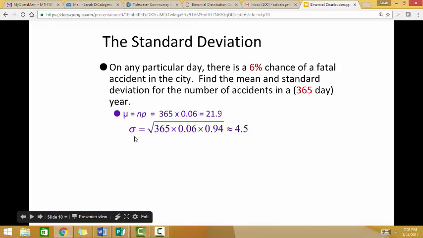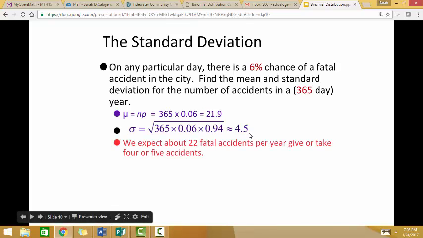Standard deviation is the square root of n times p times (1 minus p). You take the square root of that, and we get 4.5. So on average, in a year, we would expect about 22 fatal accidents, give or take 4 or 5 accidents.